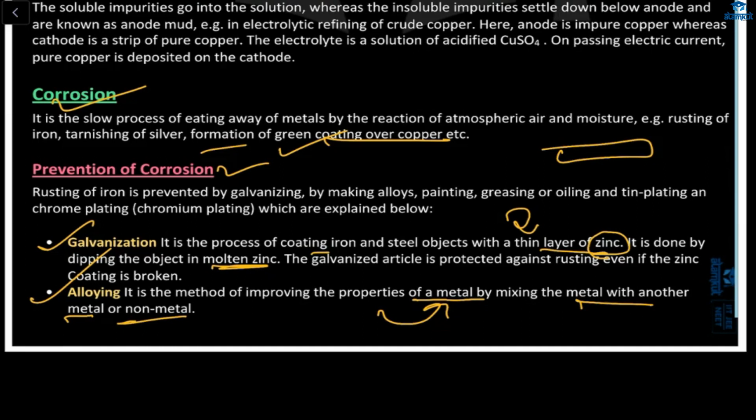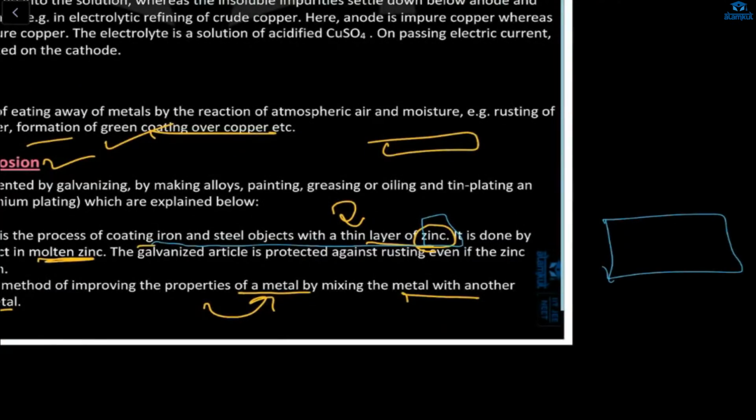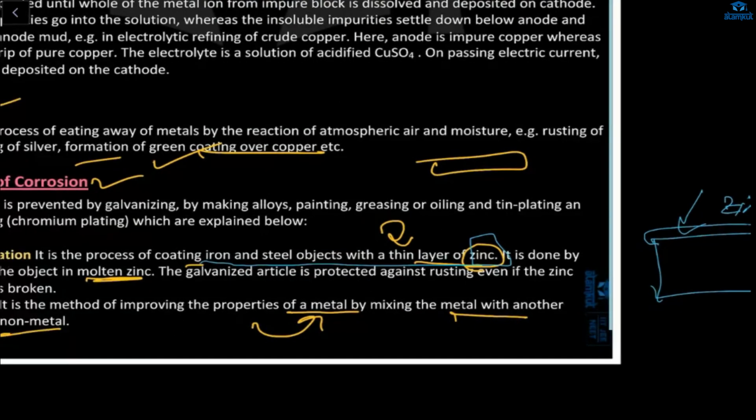The first method is the galvanization method, the process of coating iron or steel with a thin layer of zinc. Let's say this is my metal. Here we will coat this metal with a thin layer of zinc. This is your galvanization. Second is your alloying.